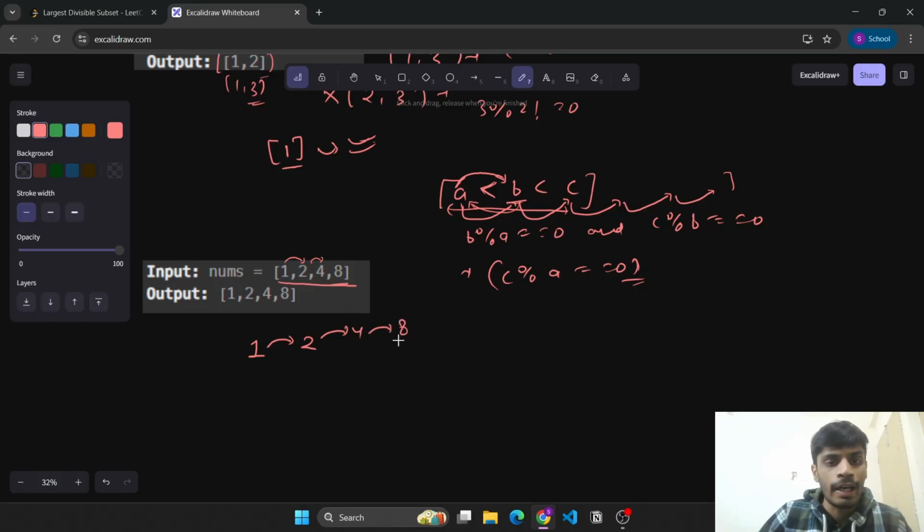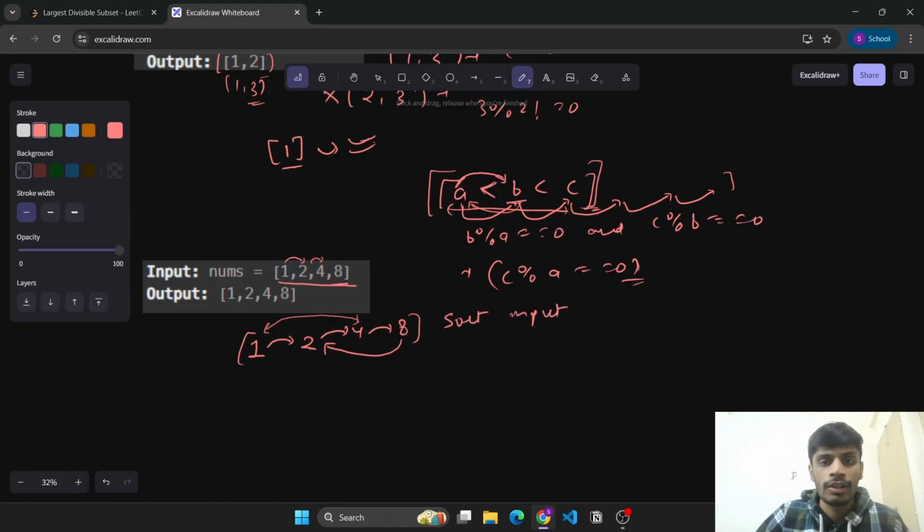So we see that 8 is divisible by 4, 4 is divisible by 2, and 2 is divisible by 1. So all pairs possible are divisible, because since 4 is divisible by 2 and 2 is divisible by 1, it implies that 4 will be divisible by 1 also. And similarly, since 4 is divisible by 2 and 8 is divisible by 4, 8 will be divisible by 2 itself. So we'll use this property here and sort the input.